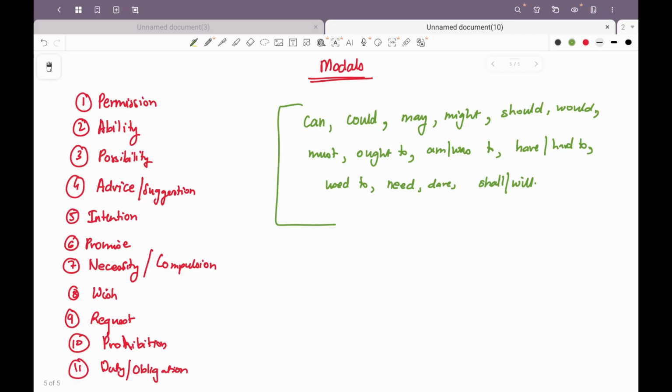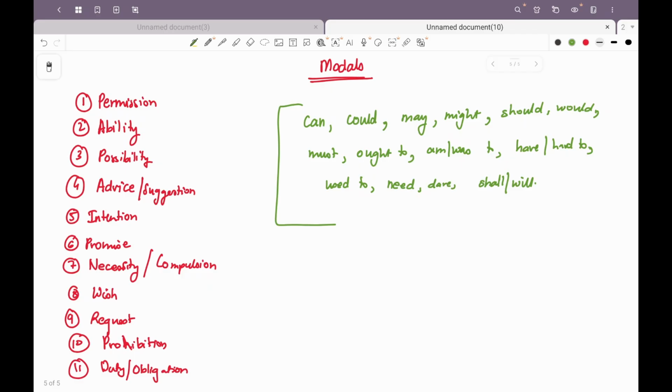So let us talk about each of these modals quickly. So may or might are used to express a possibility. For example, it may rain or it might rain. Okay. It can be used to talk about permission. I would highly recommend you to make notes of this. If you do not already have some of your own prepared notes, it is a good idea to now pause and replay the video and make notes.